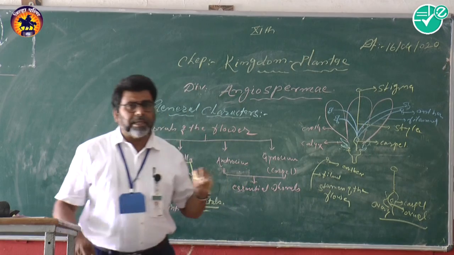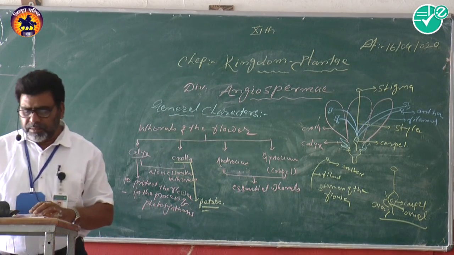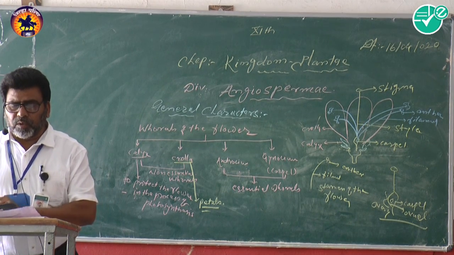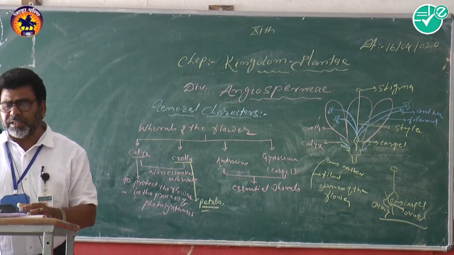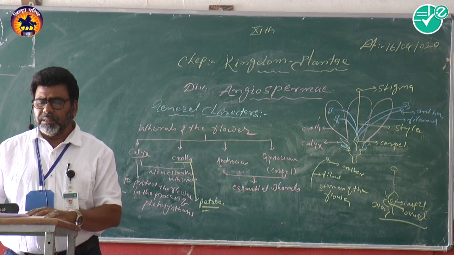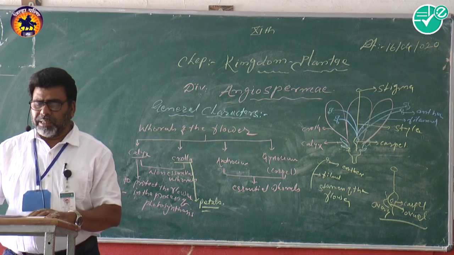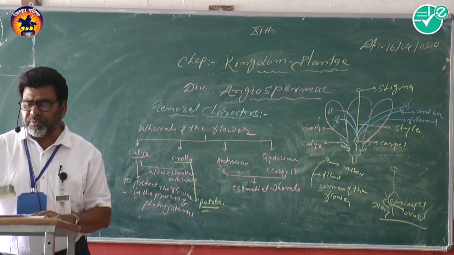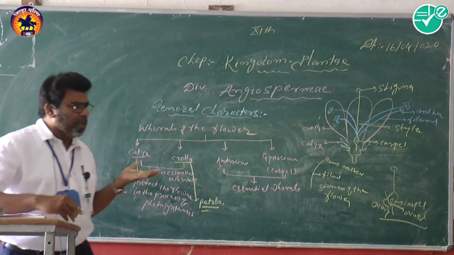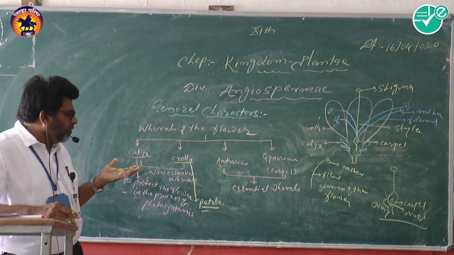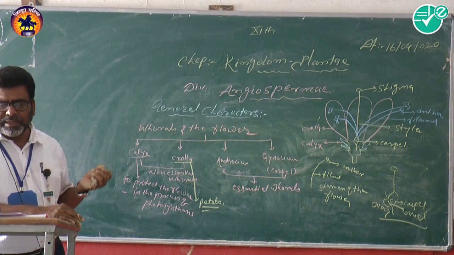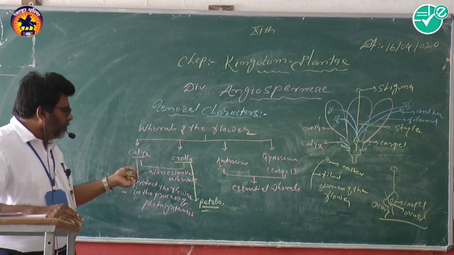So that is the male reproductive part of the flower. Now the outer two whorls are known as the non-essential whorls, and the inner two whorls are essential whorls. Calyx is the outermost whorl, made up of sepals. The calyx is the outermost part of the flower. The function is protection and photosynthesis.